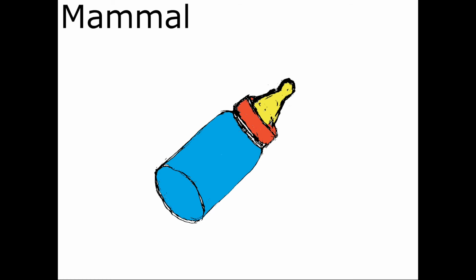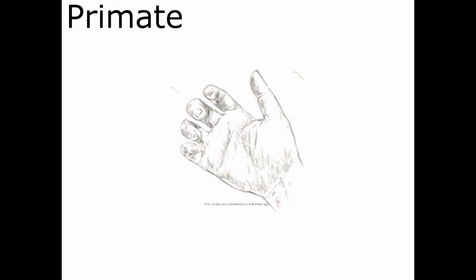Mammalian eggs are fertilized and, in most cases, developed inside the body. The mothers possess mammary glands which produce milk in order to feed the newborns. Primates are most notable for their development of opposable digits, which allowed them to grasp onto branches and manipulate their